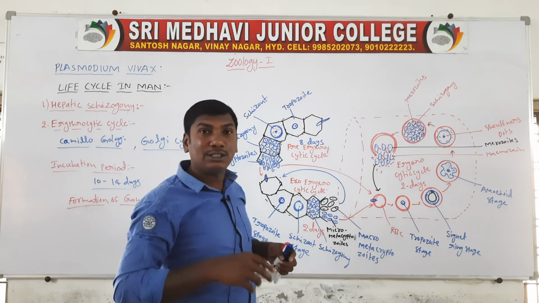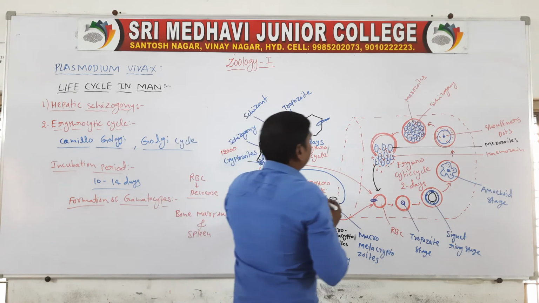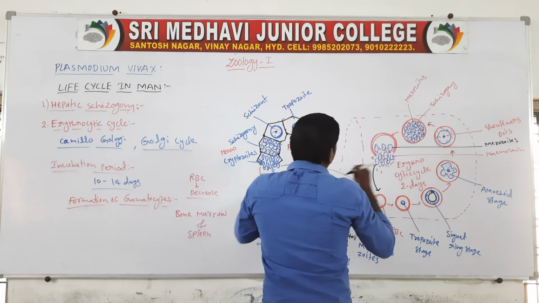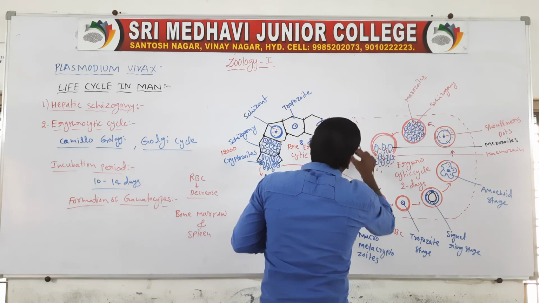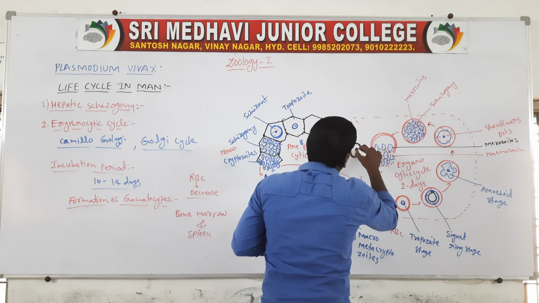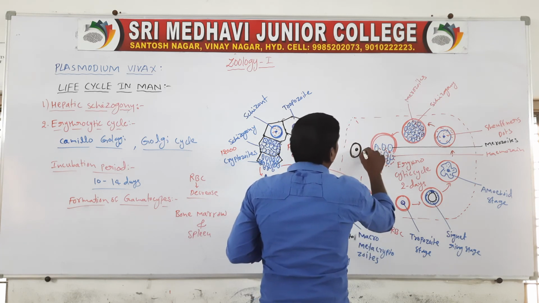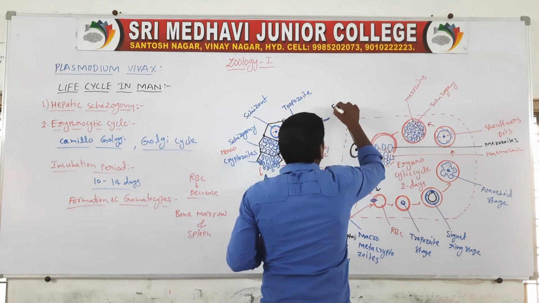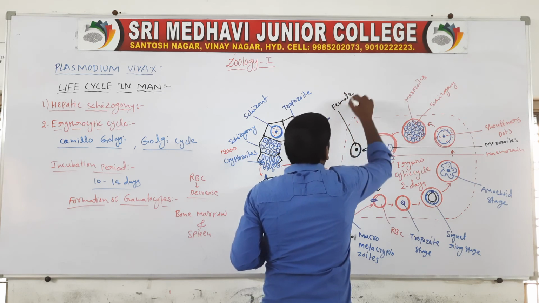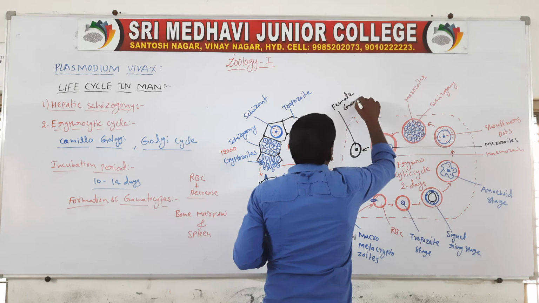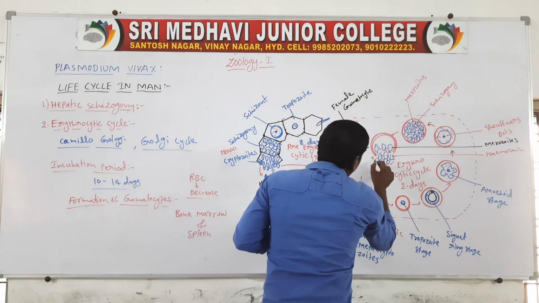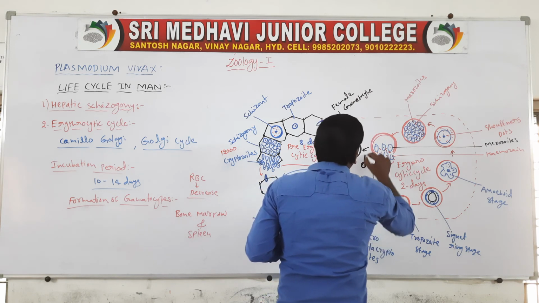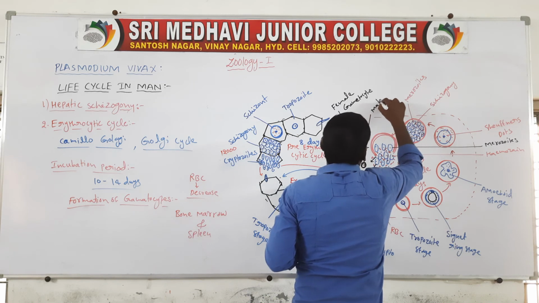The gametocytes are of two types. The larger ones are called female gametocytes, and the small ones are called male gametocytes.